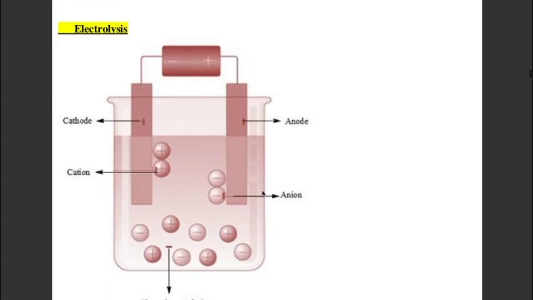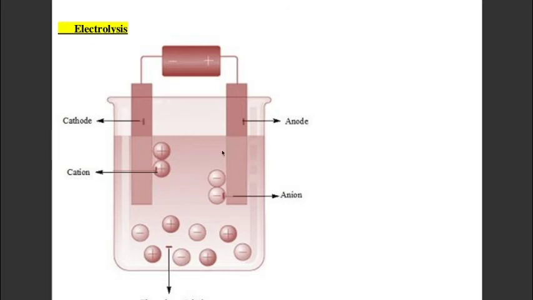Next concept is electrolysis. When an electrolytic compound or electrolyte is dissolved in water or in any suitable solvent, then it ionizes into its ions, cations and anions. And when we pass electric current through this solution, then cations will move towards the cathode, which is the negatively charged electrode, and anions will move towards the anode, which is the positively charged electrode.